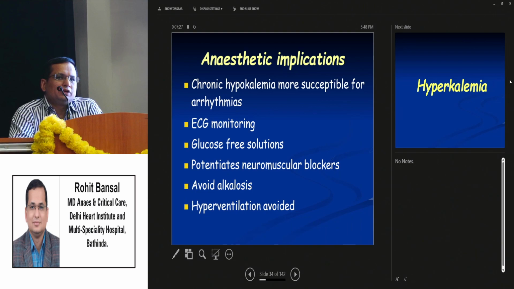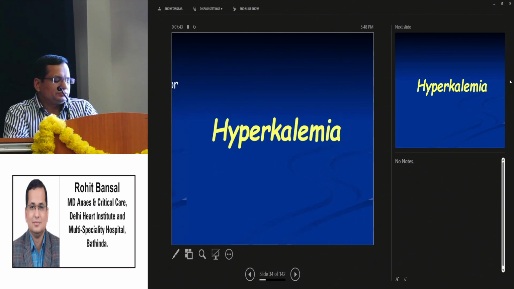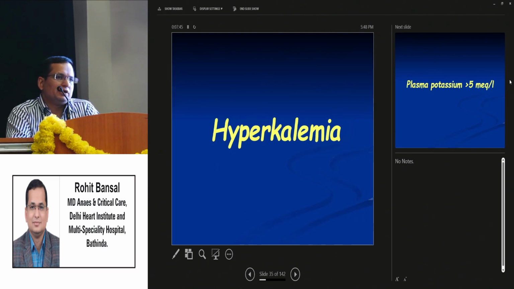Then some anesthetic complications of hypokalemia. Chronic hypokalemia is most susceptible to arrhythmias. ECG monitoring is a must in these cases. Glucose-free solution should be given. It potentiates the effects of neuromuscular blocking agents. Avoid alkalosis in such patients. Hyperventilation should be avoided. Now coming to hyperkalemia.